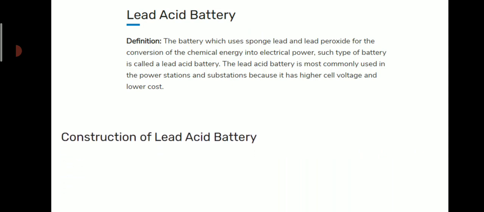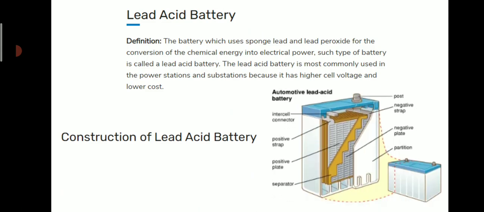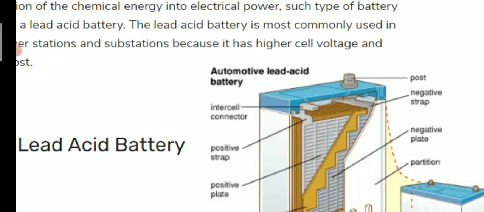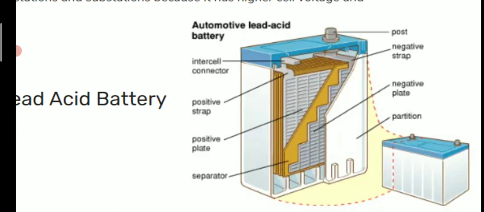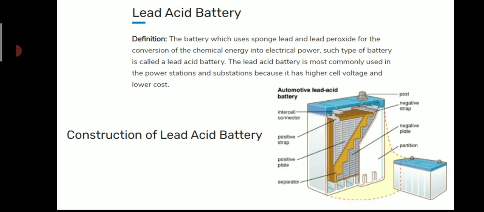Let us see the construction of the lead acid battery. Here you will see the picture of the lead acid battery, in which you will see the terminal, negative strap, negative plate, partition, separator, positive plate, positive strap, intercell connector. So this way this battery has different components.